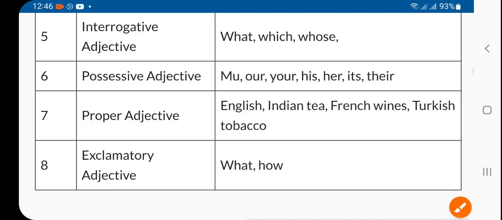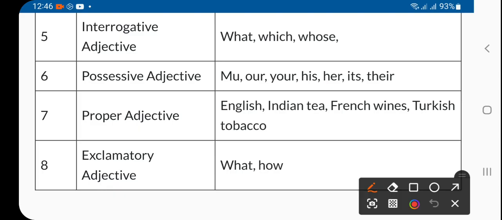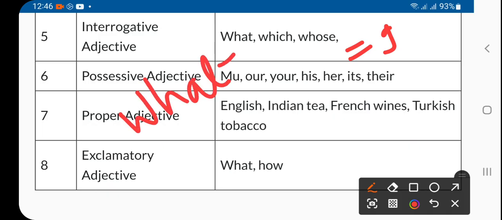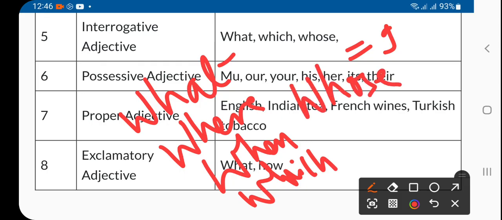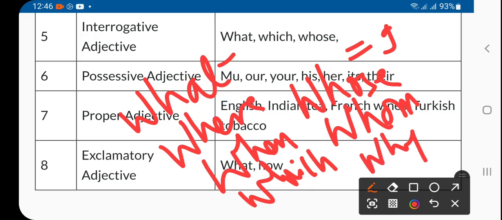Okay. Now, interrogative, 9 WH words. What are 9? What, where, when, right? Which, whose, whom, right? Then why.